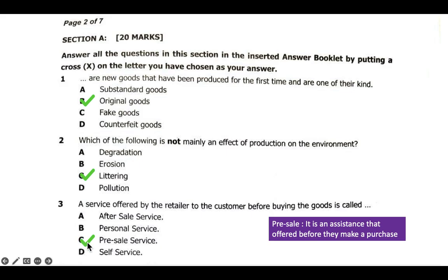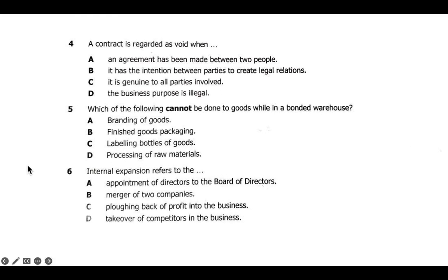Okay, so let's look at the other questions. Question 4: a contract is regarded as void when. A void contract is a contract that is not legal. It is illegal and unenforceable by the law.